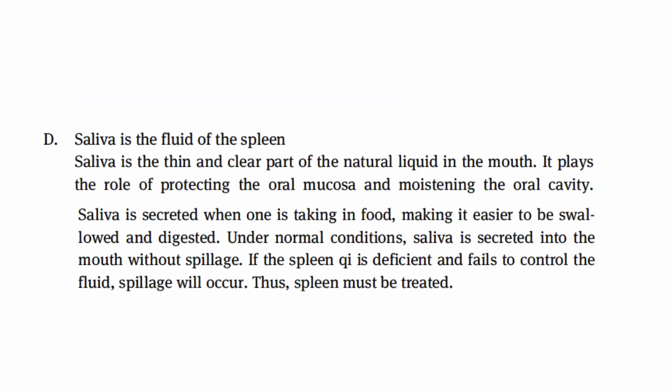Saliva is the fluid of the spleen. Saliva is the thin and clear part of the natural liquid in the mouth. It plays the role of protecting the oral mucosa and moistening the oral cavity. Saliva is secreted when one is taking in food, making it easier to be swallowed and digested. Under normal conditions, saliva is secreted into the mouth without spillage. If the spleen qi is deficient and fails to control the fluid, spillage will occur. Thus, spleen must be treated.